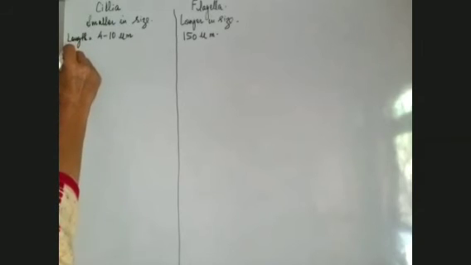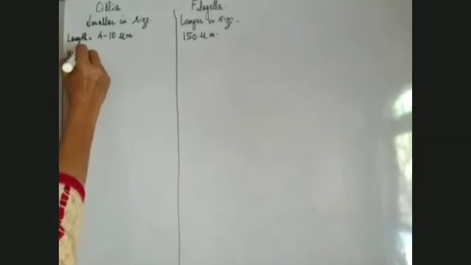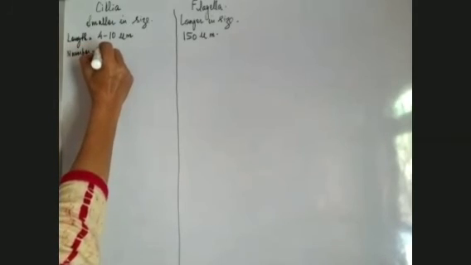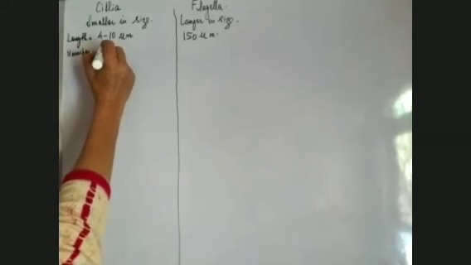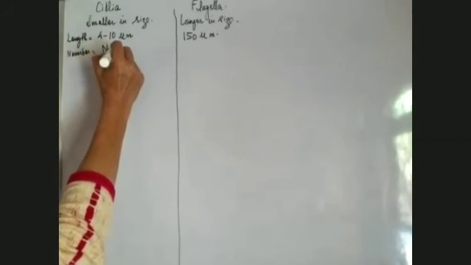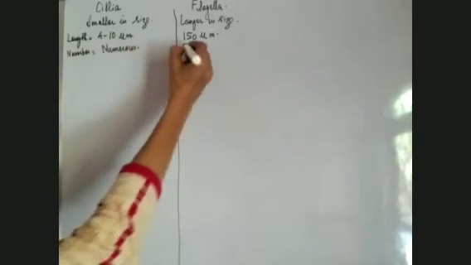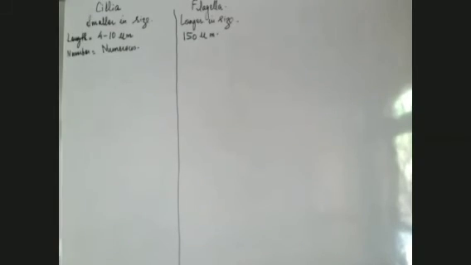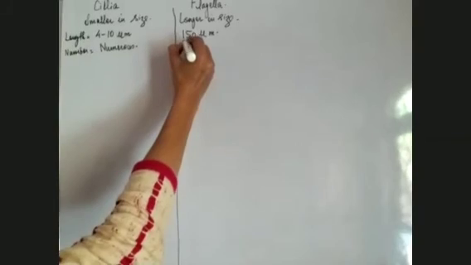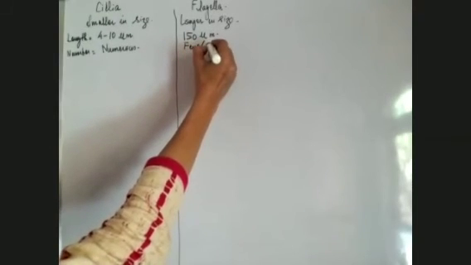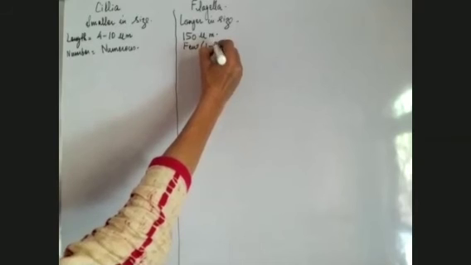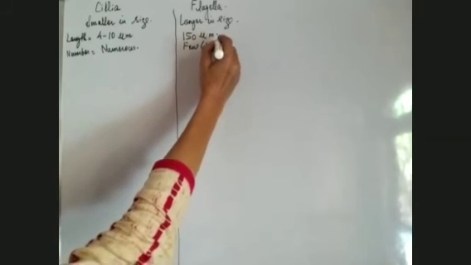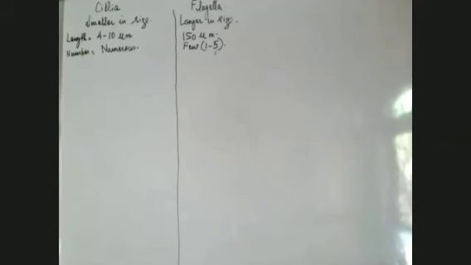Another point, their number. Cilia are numerous and flagella are few. When we say few, it means 1 to 3, maximum 5. So they are few in number, while cilia are numerous.